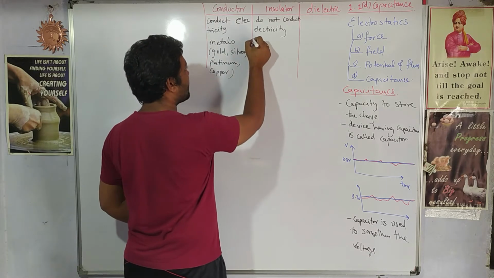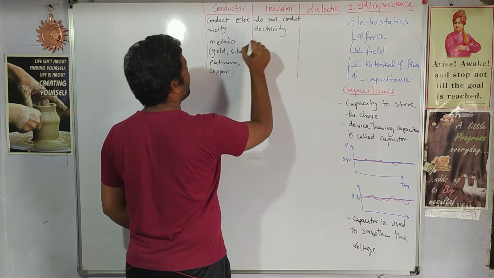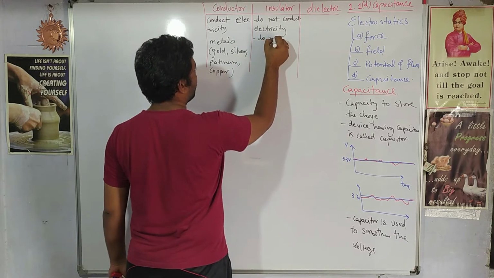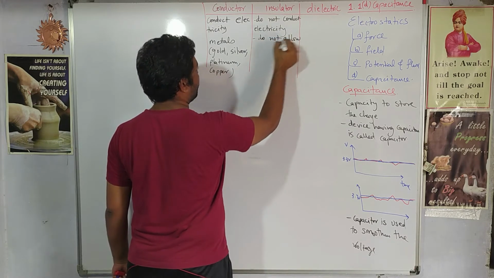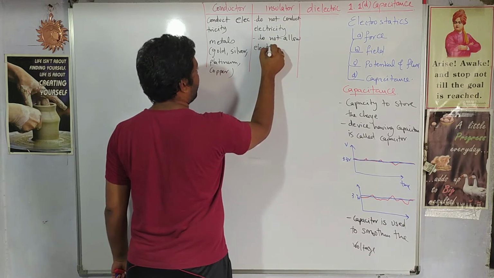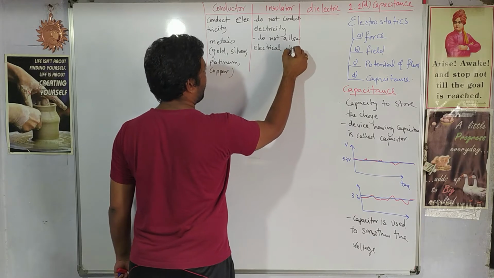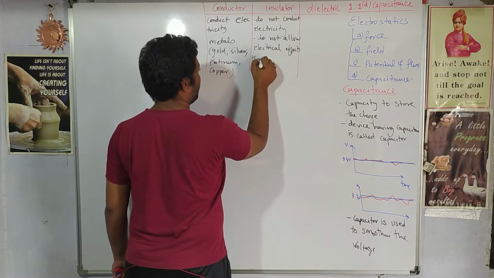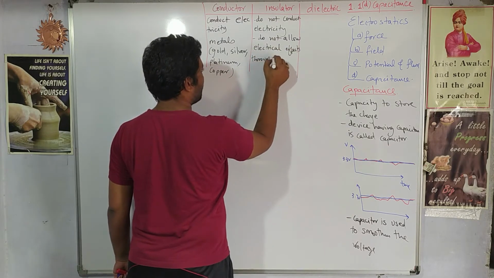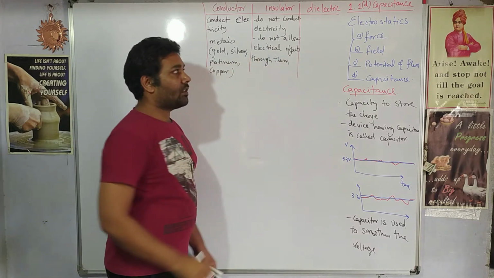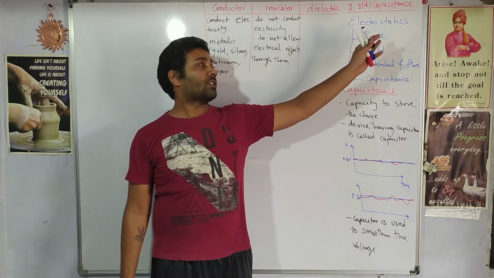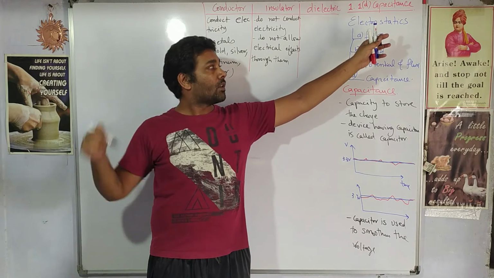Another thing is, they also do not allow electrical effects through them. These are the electrical effects. Any charge at rest produces force, right?